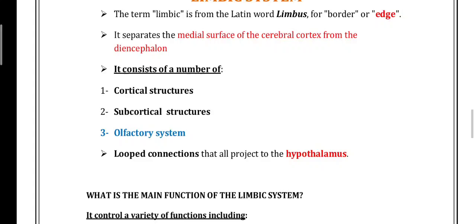It has a ring shape around the highlight of the cerebral hemisphere. Limb means ring. It is also known as the limbic lobe. The earliest name was rhinencephalon. The limbic system is the oldest part of the brain. It is related to the olfactory lobe. It is a prominent structure in fish.